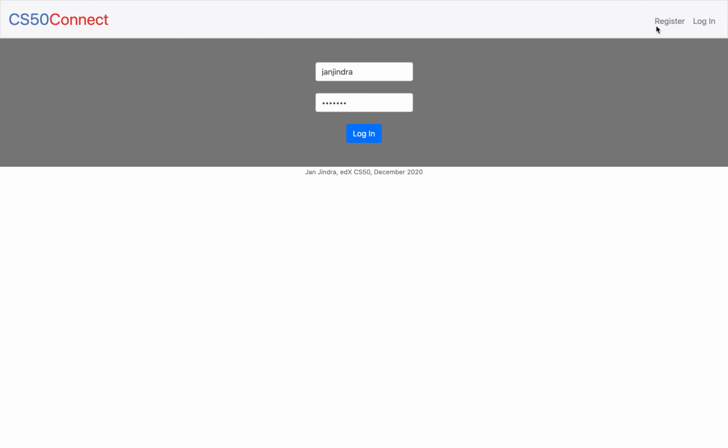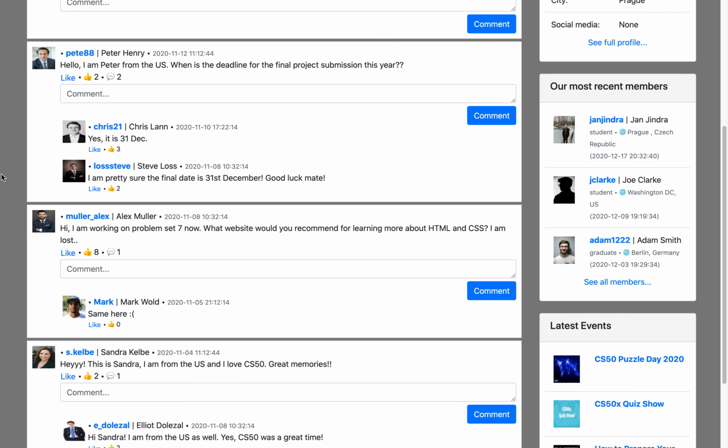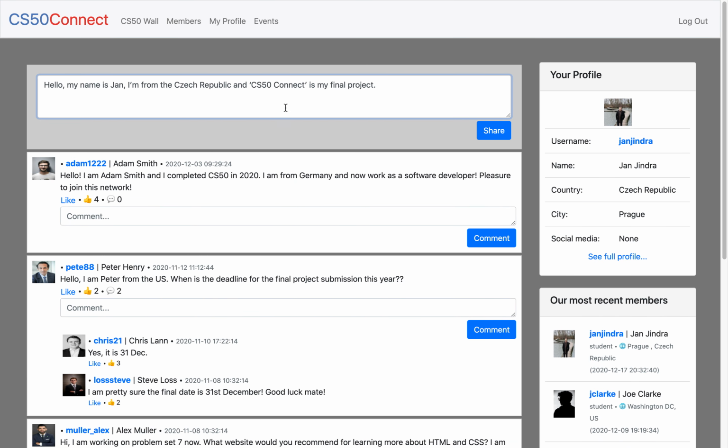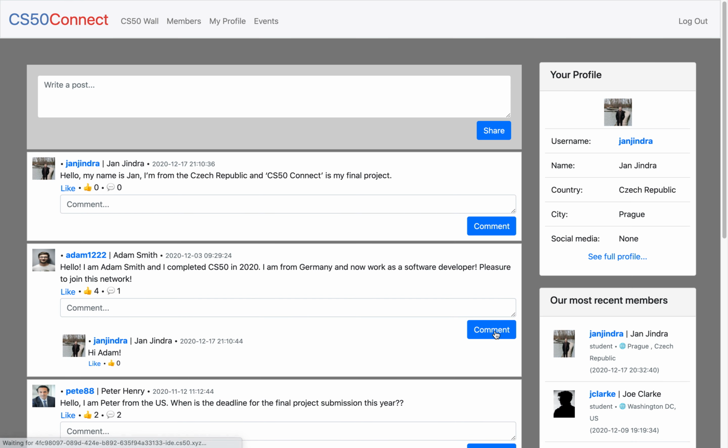As soon as you register and then log in, you will get to see a wall with posts by other members of the network. You can also write your own message and share this with the rest of the network. You can comment on other people's posts. You can also like them and unlike them, as well as with comments.